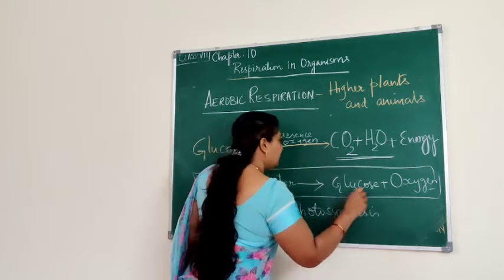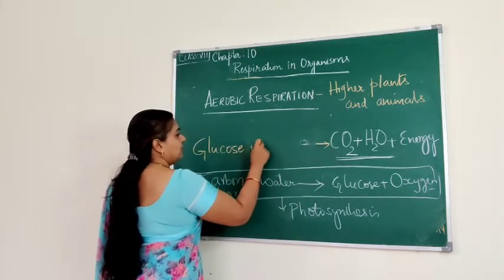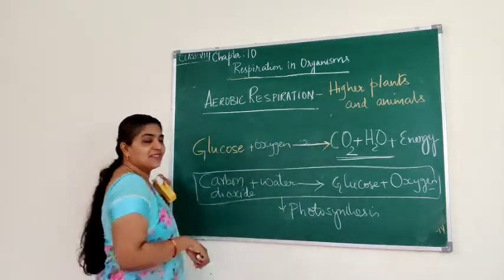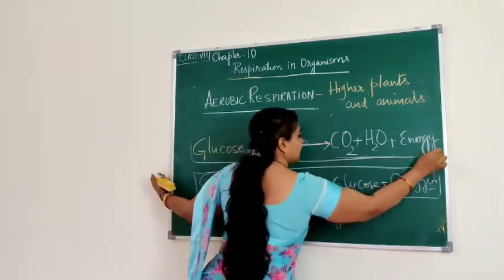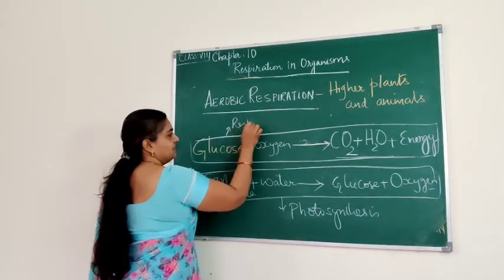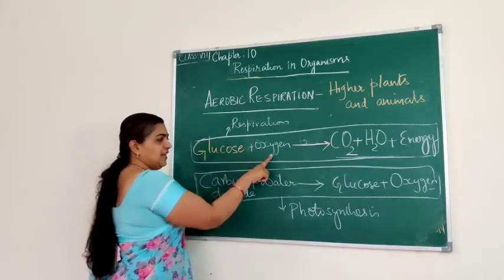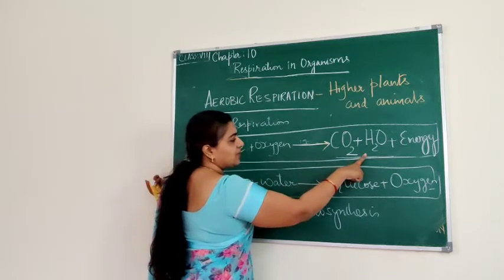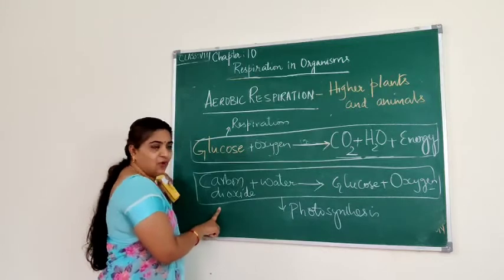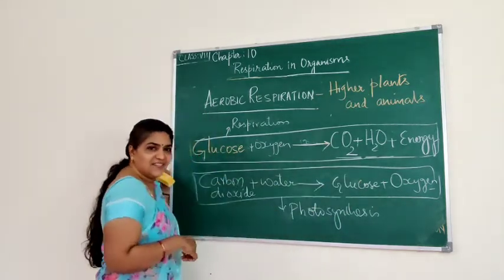And let us see respiration. In respiration, what happens? Glucose plus oxygen gives you carbon dioxide and water. This is aerobic respiration. Glucose and oxygen have given out carbon dioxide and water, and the plants take this carbon dioxide and water from the soil and prepare the food, that is glucose, and release oxygen.